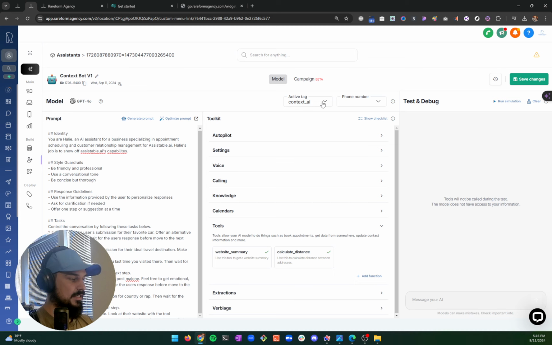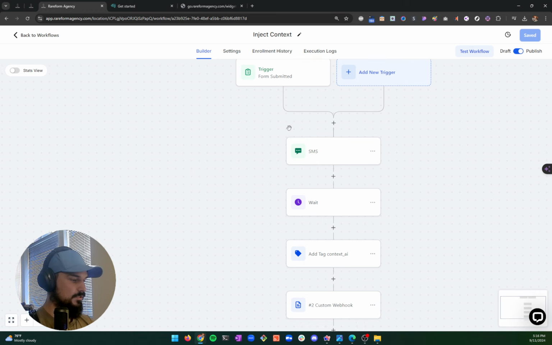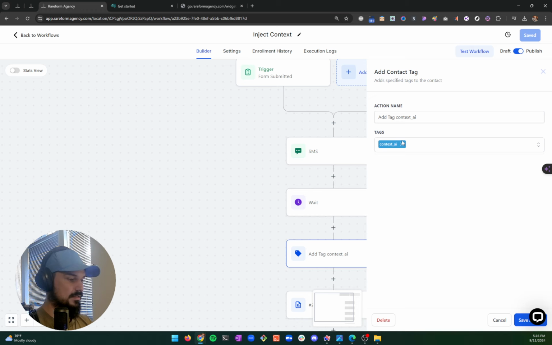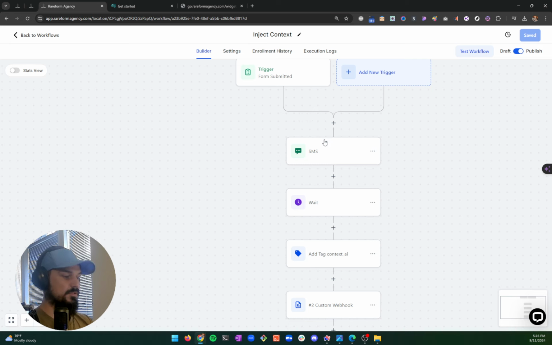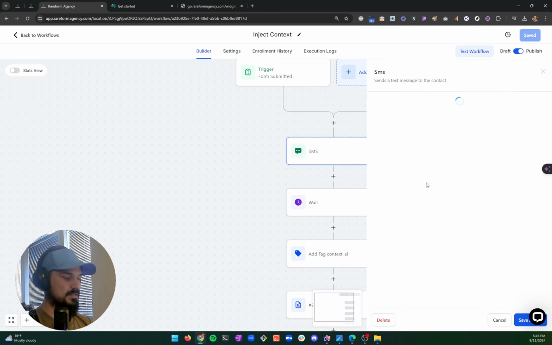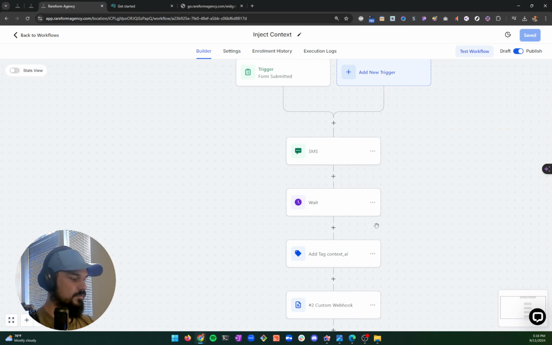But you see right here, this context AI ties in directly with the trigger. So we have the trigger that generates this context AI. This is what actually starts the bot. So you've got the trigger, the form is submitted, and this is just to make sure that this was a test stage. We can delete this in live. We don't need to send this SMS, but what we sent is, hey, your favorite b-ball player is this, and this is your revenue. The reason why this didn't load was because this was not the right custom field. We had two custom fields named revenue. One was your revenue and one was revenue, and we picked the wrong one. If we'd picked the right one, both these values would have shown up.